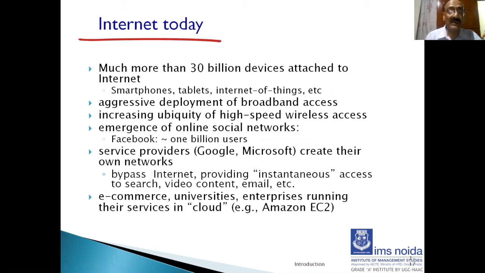Almost everywhere, maybe not in the mountains and sea, but most places. Emergence of online social networks. Service providers set up their own networks. Google, Microsoft, they have their own heavy traffic network. Then e-commerce and universities, enterprises, they're all running all kinds of services. Everything is emerging, corporate level, cloud, everything is emerging in a big way. That's the state of the internet.